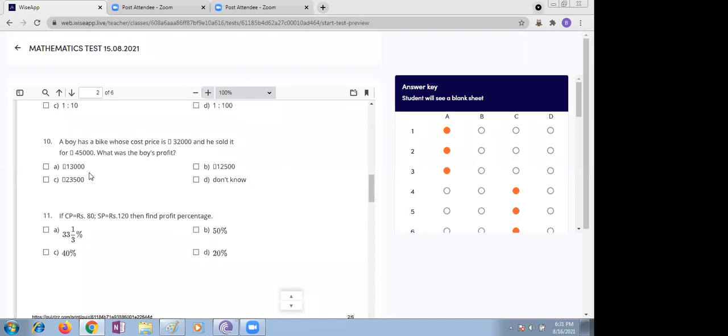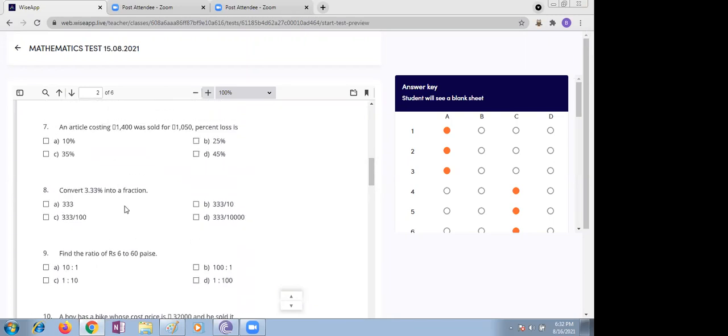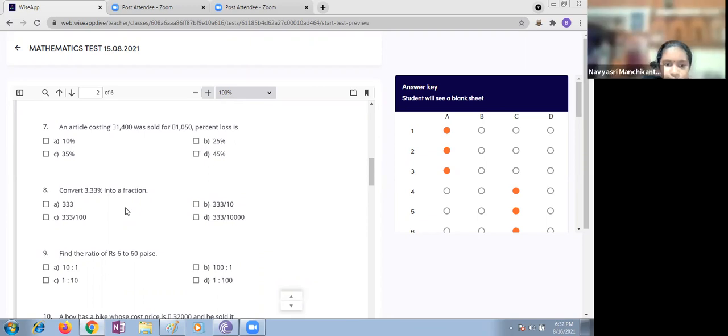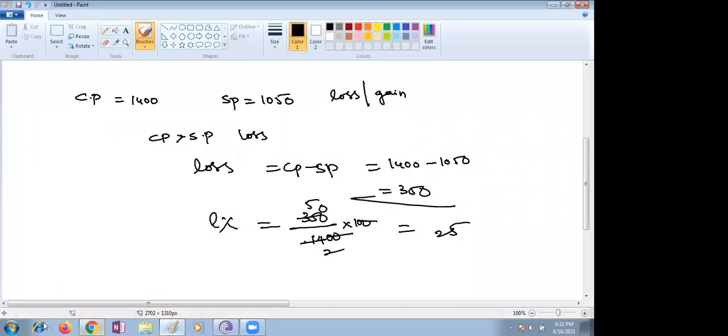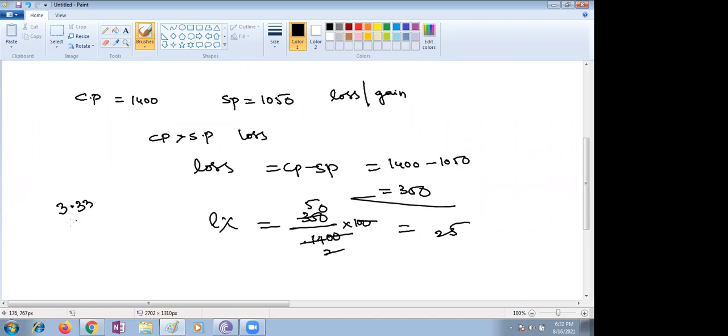Ma'am, for the eighth one I wrote C, but it gave me a wrong answer. No, see, 3.33% means 3.33 divided by 100. How are we supposed to write this?